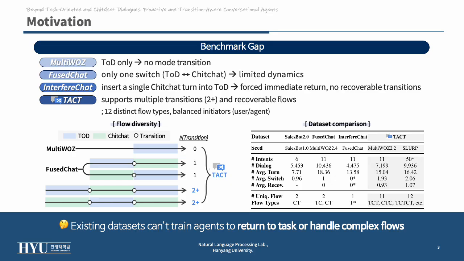Existing datasets don't support this. MultiWOZ is pure TOD. FuseChat allows only one switch. InterfereChat forces a single chit-chat turn with no recovery. In contrast, TACT supports multiple transitions, 2 or more per dialogue, and includes recoverable flows and balanced user-agent switches. This makes it the first dataset where agents can actually return to the task after digressions.